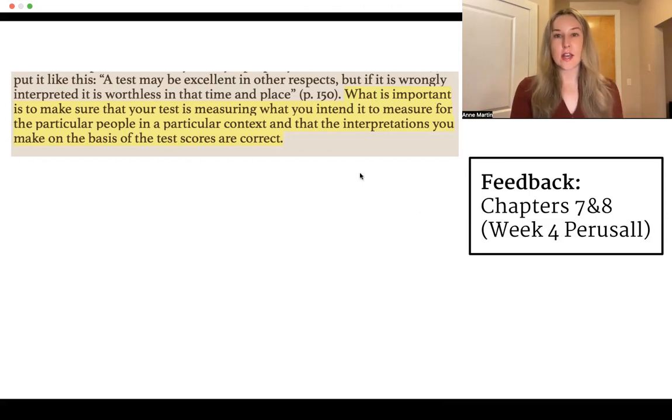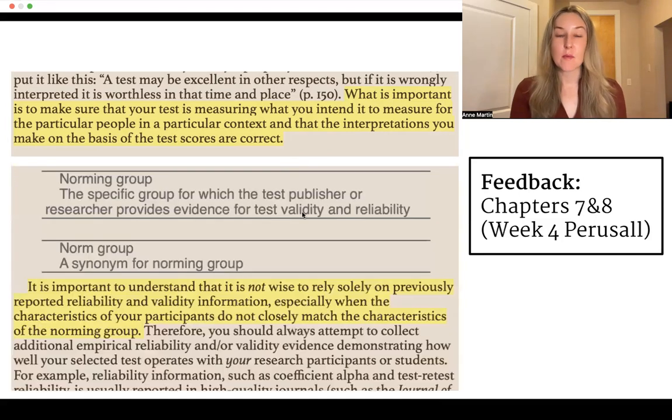This is talking about validity. Of course you want to make sure that your test is measuring what it's intending to measure, but beyond that, making sure that it is applicable to people in a particular context, the participants that you're considering, and you're making interpretations based on that.